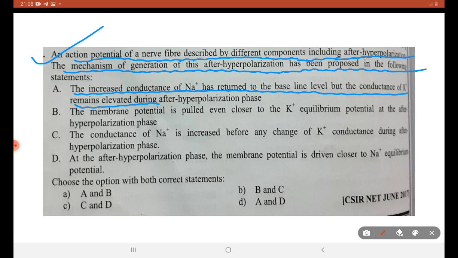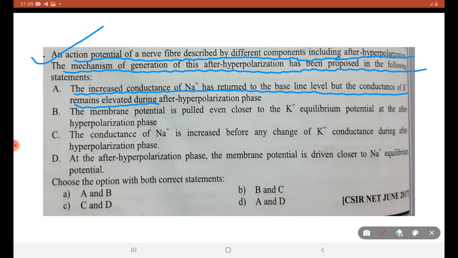Fatafat, think an answer with the graph that I explained just now. Students, are you here? Please think an answer. Next option. Membrane potential is pulled even closer to the K plus equilibrium potential after hyperpolarization phase, or conduction of Na plus is increased before any change in K plus conduction during after hyperpolarization phase.